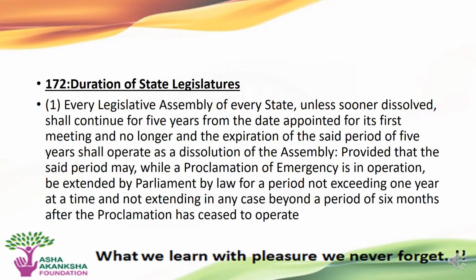Clause 1 of Article 172 states that every legislative assembly of a state, unless sooner dissolved, shall continue for 5 years from the date appointed for its first meeting and no longer, and the expiration of the said period of 5 years shall operate as a dissolution of the assembly, provided that the said period may, while a proclamation of emergency is in operation, be extended by Parliament for a period not exceeding 1 year at a time, not exceeding in any case beyond the period of 6 months after the proclamation has ceased to operate.